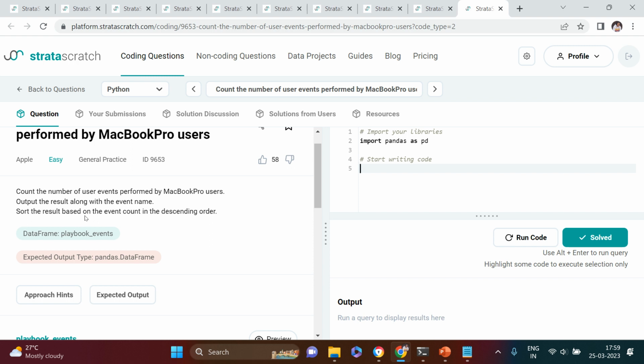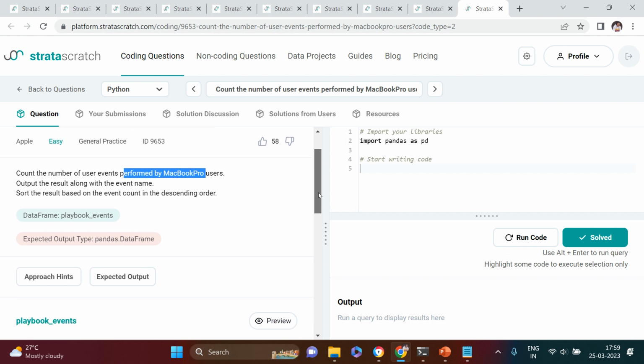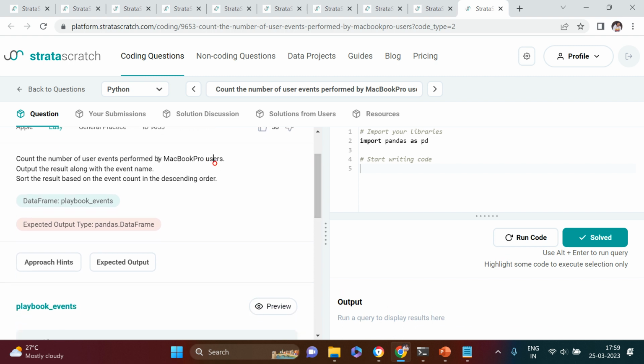Sort the result based on the event count in descending order. So here it says count number of users, which means we need to use pivot table or group by, right? So I'll be using pivot table. Then it says performed by MacBook Pro users. So there could be multiple users, but we need to filter only for the MacBook Pro users. So a filter also needs to be performed.